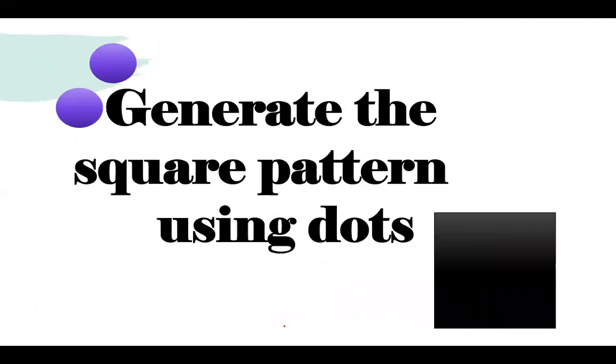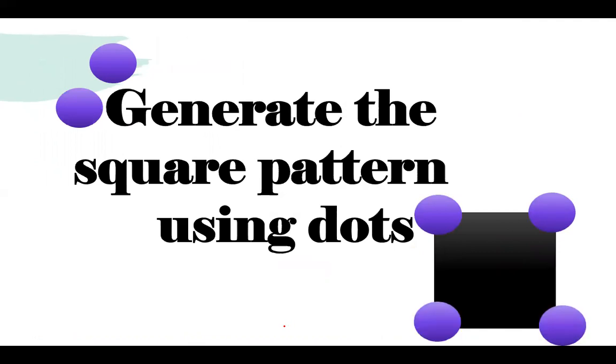Let's see how to generate the square pattern using dots. So now we will find the squares with the help of dots. So here we have the shape of a square. Now if we put in dots, we will get a square pattern. Let's see how. So firstly, I am taking 1 dot. I am starting with 1 dot. I am putting it in a square box also, because I have to make a square pattern.